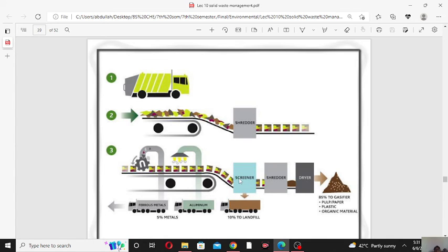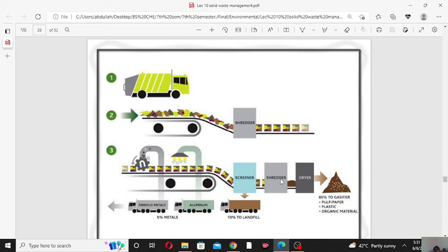In the screener, the various solid wastes are separated from each other on the basis of biodegradability. In the screener, the biodegradable material, hazardous material, and non-hazardous material are all separated from each other. And after the screener, this is the segregation.